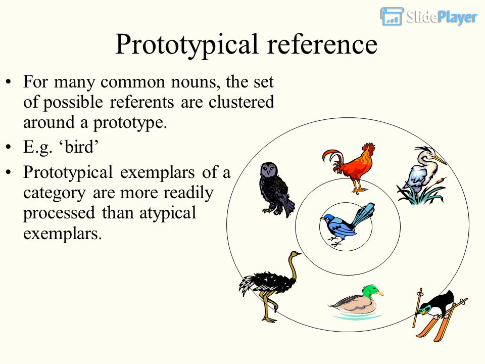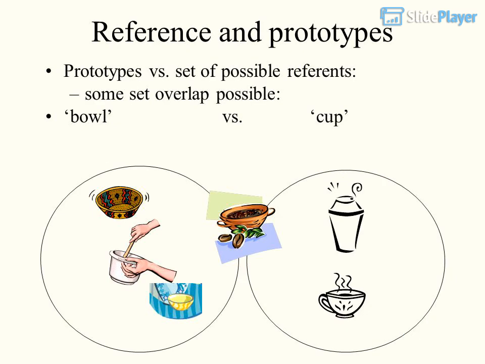Prototypical reference. For many common nouns, the set of possible referents are clustered around a prototype, for example bird. Prototypical exemplars of a category are more readily processed than atypical exemplars. Reference and prototypes.